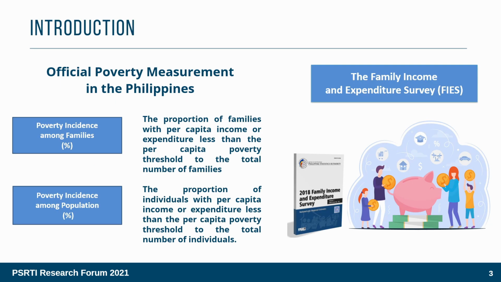The Philippine Statistics Authority uses an income-based approach in measuring poverty, wherein a household is classified as poor if their per capita income is below the poverty line. Poverty statistics such as the poverty incidence, poverty gap, and severity of poverty are estimated from the Family Income and Expenditure Survey, or FIES, that is done every 3 years. This means that policymakers need to wait for a substantial amount of time before they can determine the effectiveness of their poverty alleviation measures and craft new policies.